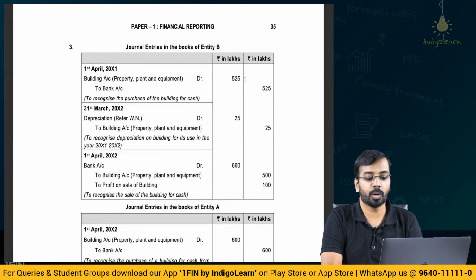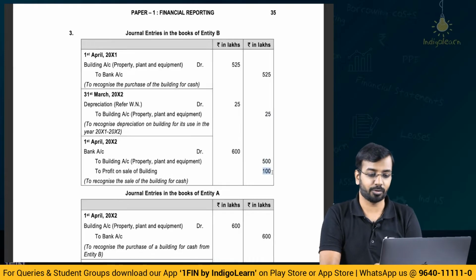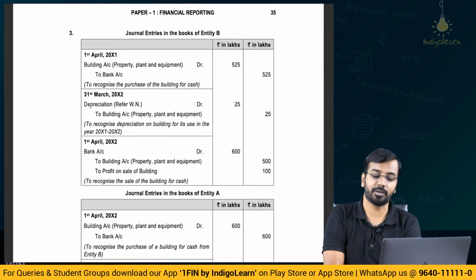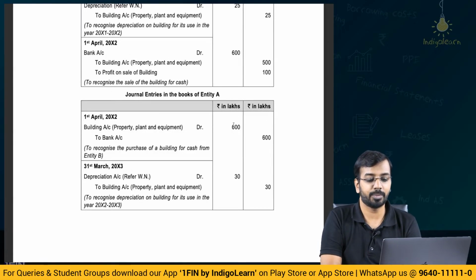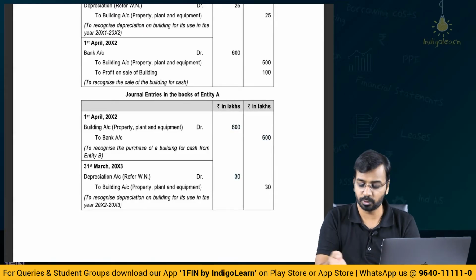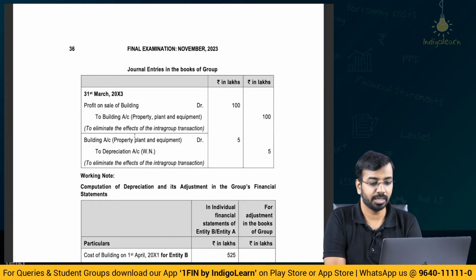On 1st of April of year 1, they are purchased at 525. On 31st March, depreciation for the first year 25. On 1st of April of year 2, 600 is the amount received, 500 is the carrying amount and 100 is the gain part. Okay. So, they have asked actually 1st of April of year 1 and 31st of year 1, 2 entries itself. For A, 1st of April year 2, 600, depreciation 30, 30. That is what we had calculated, right? Here we had calculated this depreciation of 30. Then profit on sale of building 100 we have seen.